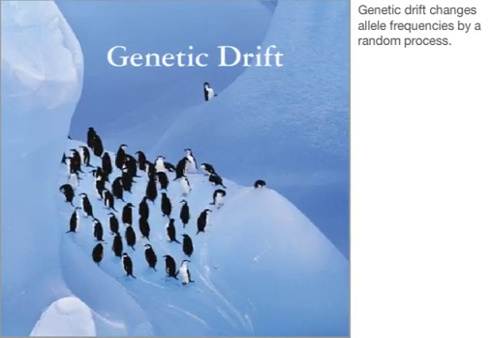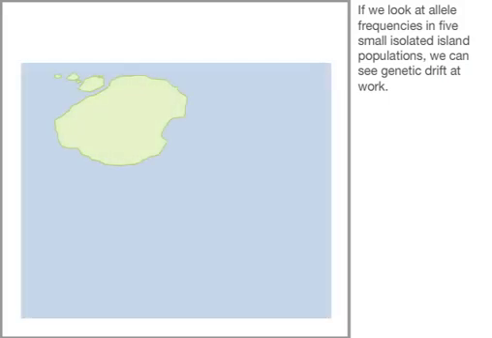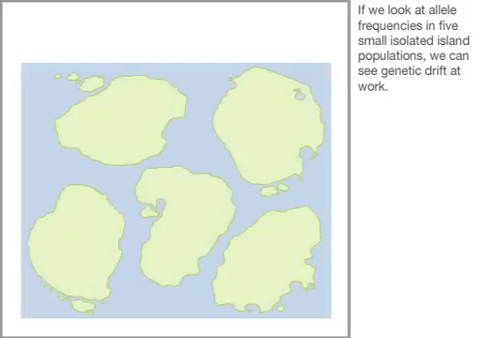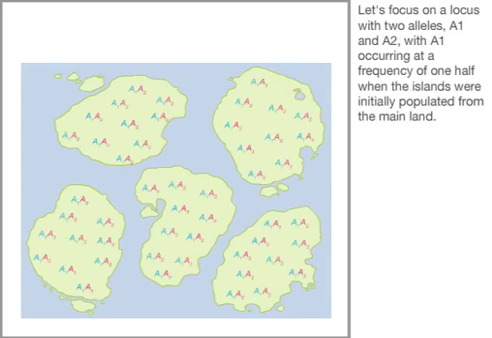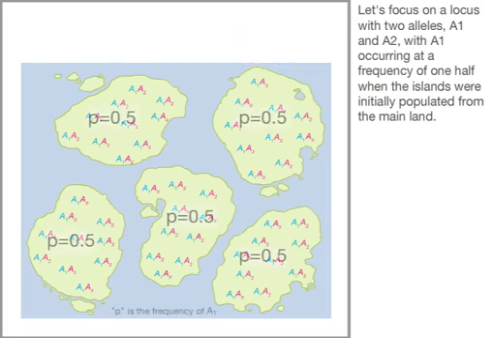Genetic drift changes allele frequencies by a random process. If we look at allele frequencies in 5 small isolated island populations, we can see genetic drift at work. Let's focus on a locus with 2 alleles, A1 and A2, with A1 occurring at a frequency of 1/2 when the islands were initially populated from the mainland.